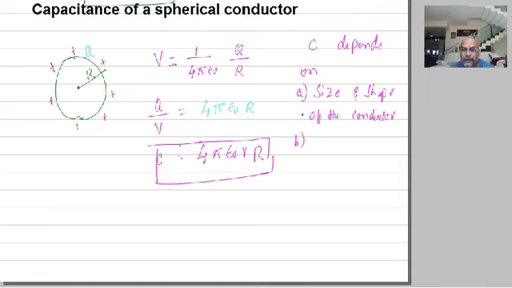Second one, it depends on the nearby conductors. If there are any conductors surrounding the given conductor, the capacitance also depends on the nearby conductors. This point you will understand in the next topic. It also depends on the dielectric medium surrounding the conductor.